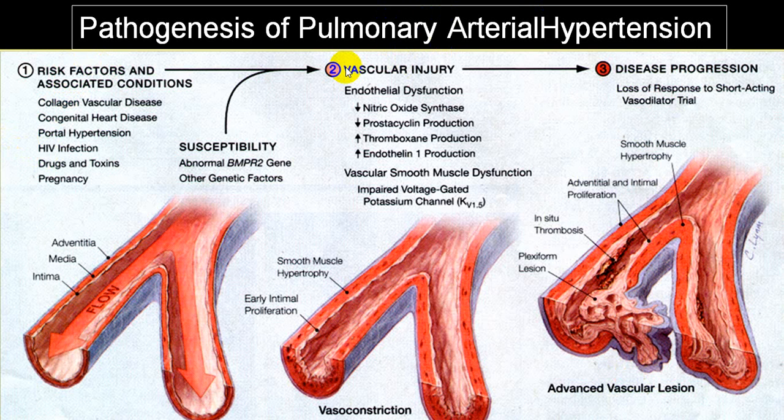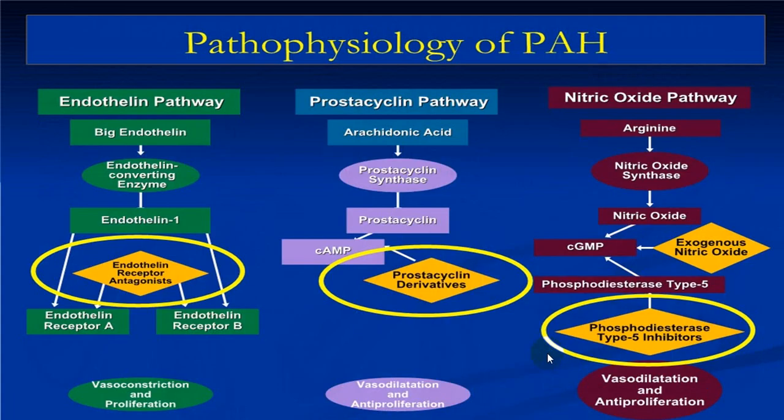So vascular injury, risk factors will be present. There is an increased susceptibility because of genetic factors, and there is a reduction in nitric oxide synthesis and prostacyclin. There is an increased production of endothelin. All that will produce vascular changes, and there will be gradual remodeling of the arteries, leading to hypertrophy, occlusion and vasoconstriction. So it is by the endothelin pathway, prostacyclin pathway, or nitric oxide pathway. The endothelin pathway results in vasoconstriction and proliferation.